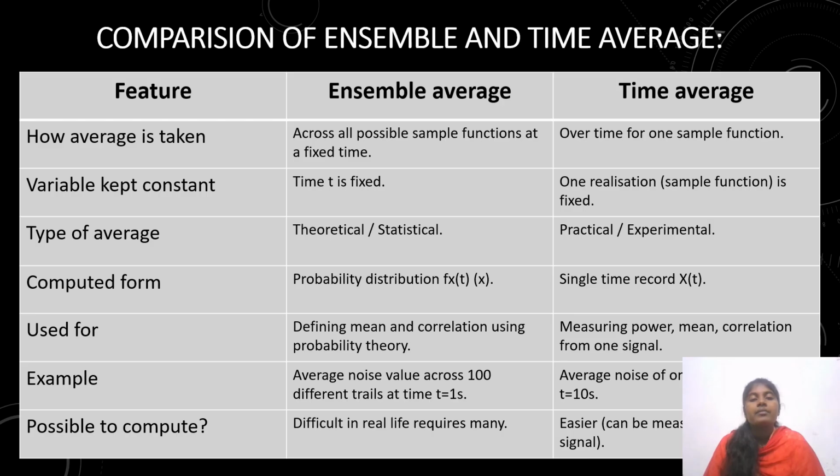Example: for the ensemble average, the average noise value across 100 different trials at time t equals 1 second. For the time average, the average noise of all values across t equals 10 seconds. Next, the possibility of computing: the ensemble average is difficult in real life as it requires many signals. The time average is easier.